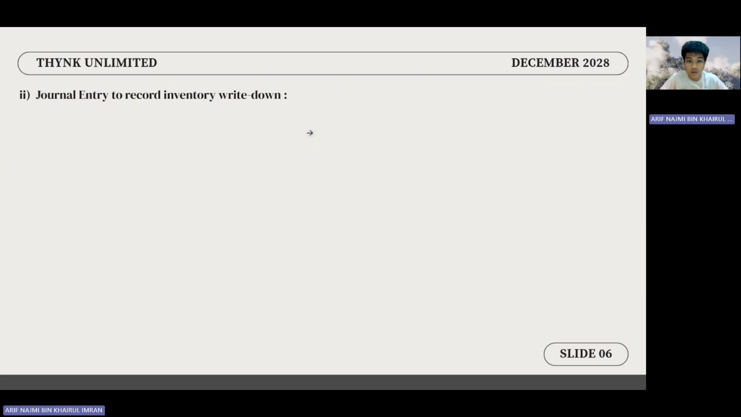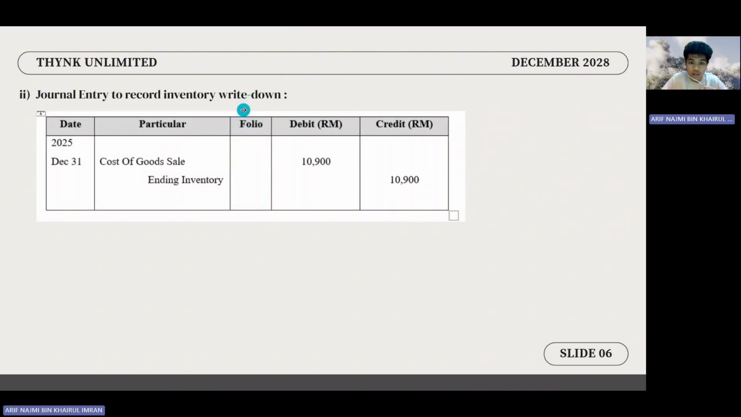To account for this loss, we have prepared the necessary year-end journal entry on 31st December 2025. We debit cost of goods sold for 10,900 ringgit and credit ending inventory for 10,900 ringgit. By debiting cost of goods sold (COGS) for 10,900 ringgit, the company recognizes this loss as an expense in the current financial year, which increases total operating costs and ultimately reduces Brightwood's reported gross profit for 2025. Simultaneously, crediting ending inventory for 10,900 ringgit directly reduces the asset value on the balance sheet, ensuring that the final inventory is accurately reported and leads to a net realizable value of 176,000 ringgit.